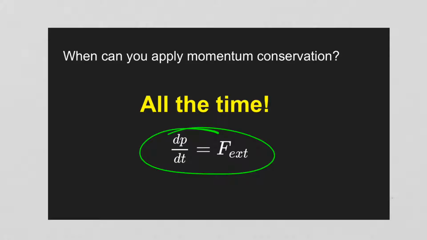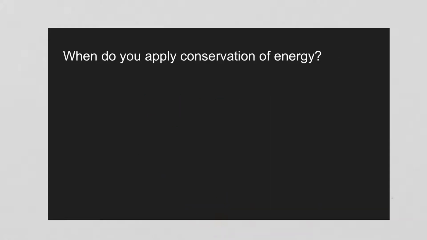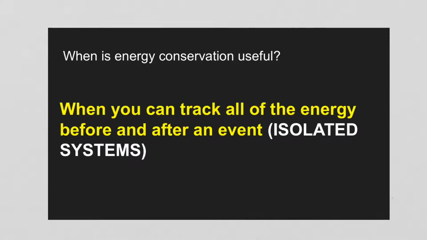All this works. Particularly useful in collisions. When can you apply conservation of energy? All the time. Energy always goes somewhere. That's the best part about energy. But when's it useful? It's only useful in isolated systems where you know where all the energy is going.